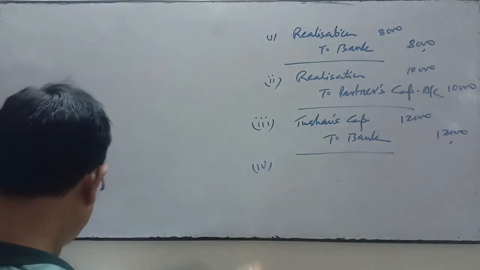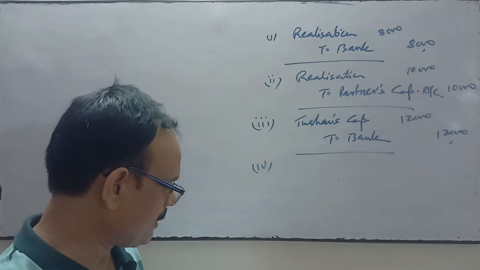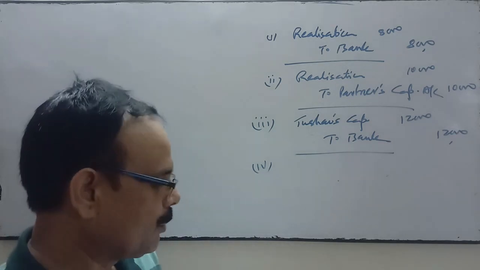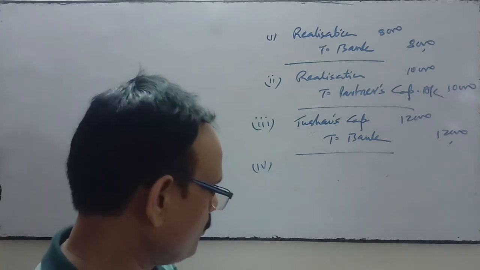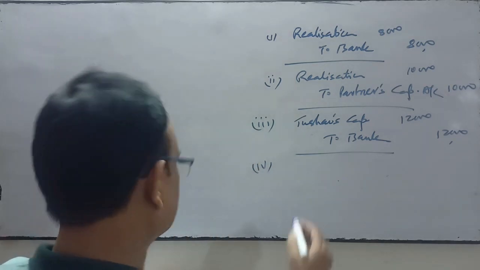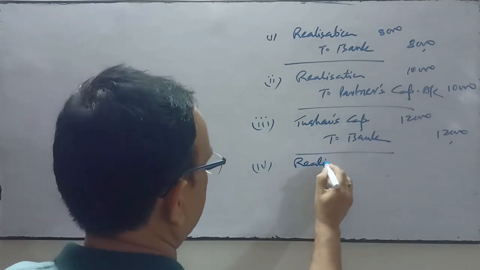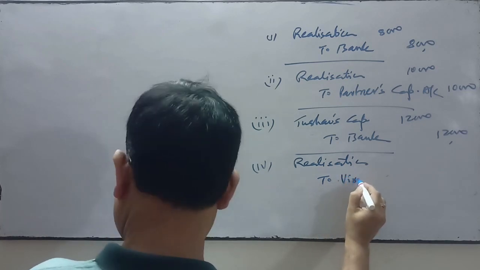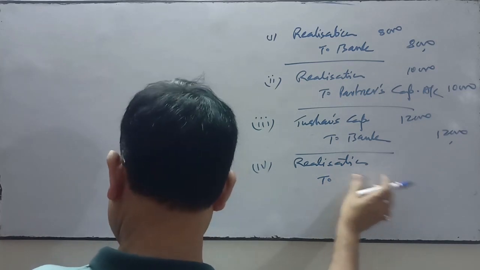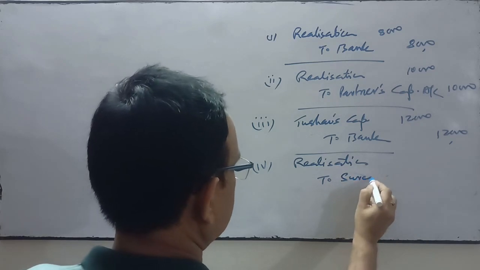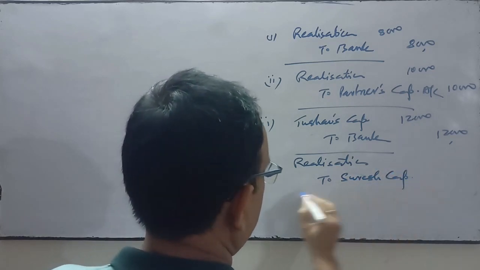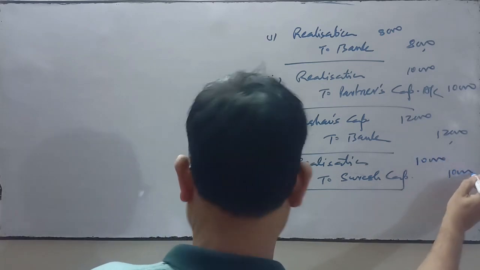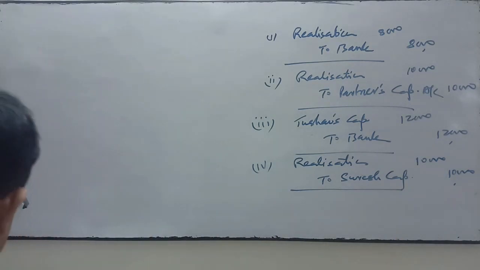Fourth number. Suresh, a partner, was paid remuneration of rupees 10,000 and he was to meet all expenses. So realization account debit to Suresh capital account. This entry will be for rupees 10,000.